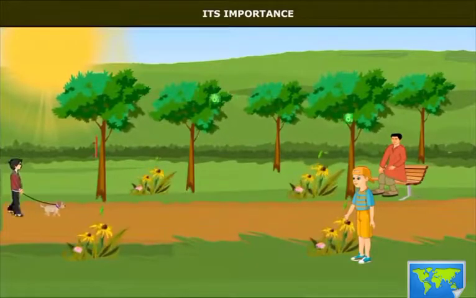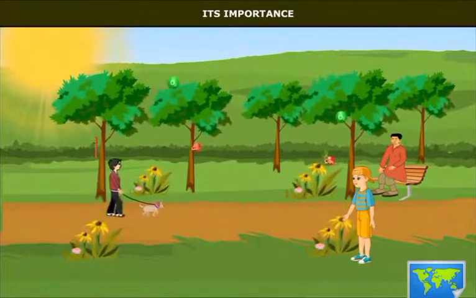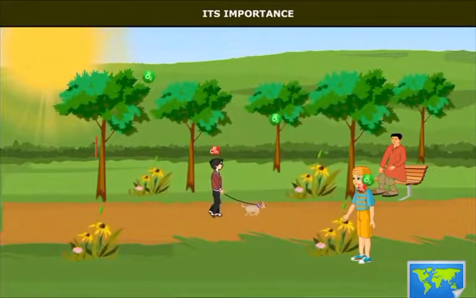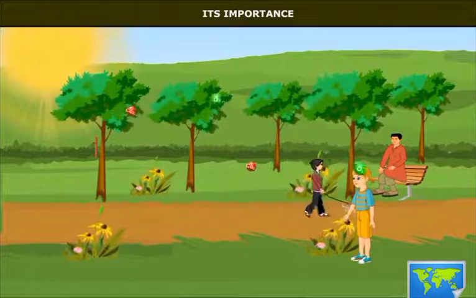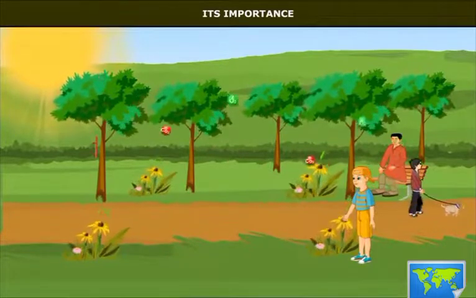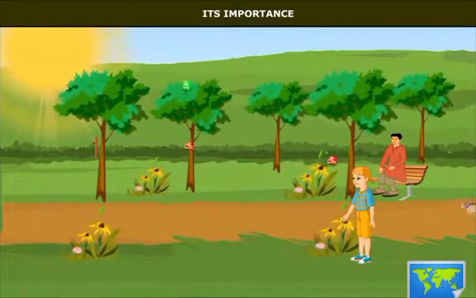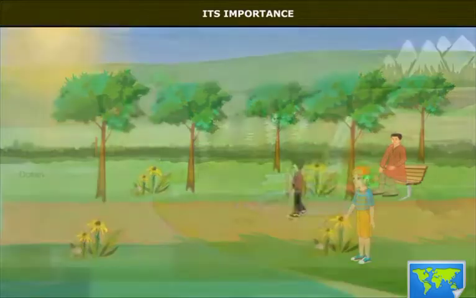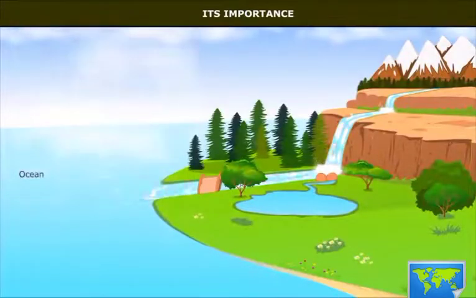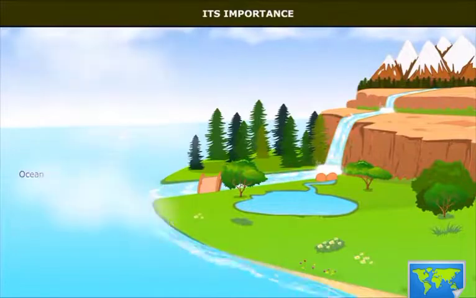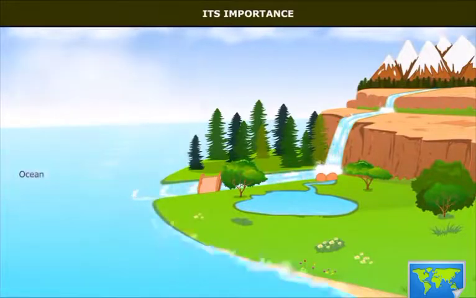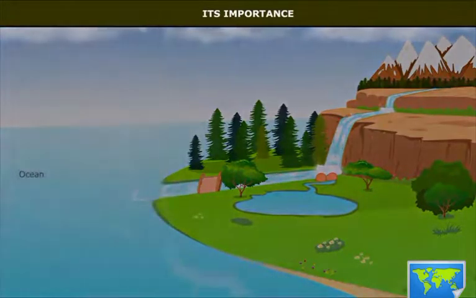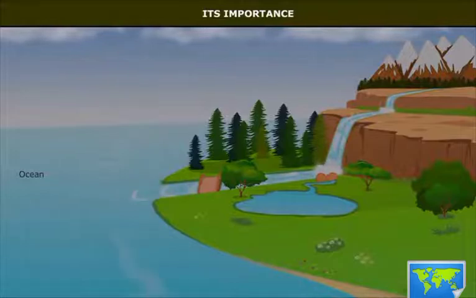Its importance. Atmosphere is the most dynamic of all the other three realms of Earth. Some of its chief advantages are: it is an integral part of the Earth and contains life-giving gases like oxygen. Plants, human beings, and animals need oxygen to breathe. Water vapor in the atmosphere absorbs the incoming solar radiation and does not allow the Earth to become too hot. It also causes precipitation, rainfall, snowfall, etc.